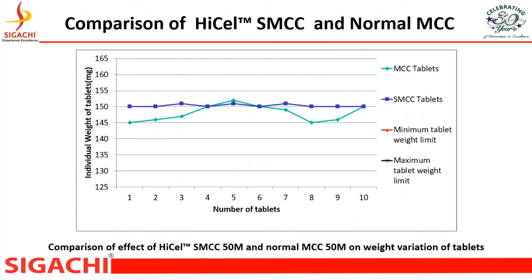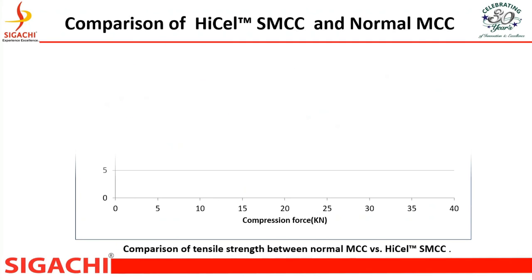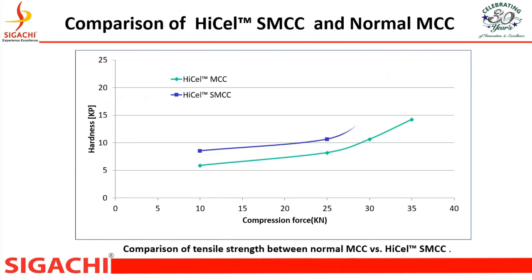Co-processed SMCC has very good content uniformity or weight uniformity compared to normal MCC. Silicified microcrystalline cellulose gives 25 to 30% higher hardness compared to normal MCC, and it is very useful for direct compaction tablet formulation.